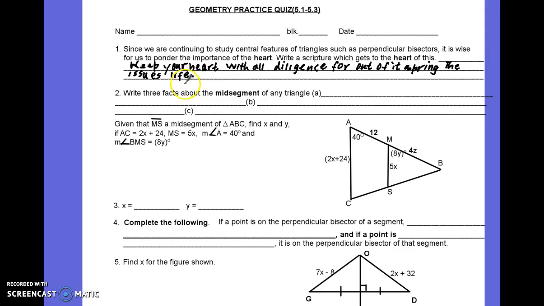Let's keep that in mind. And then number 2 says, write 3 facts about the mid-segment of any triangle.